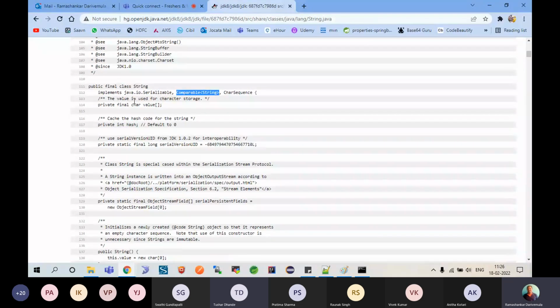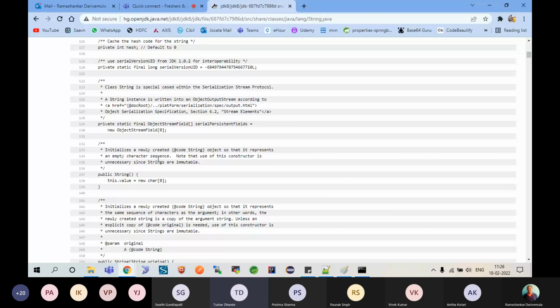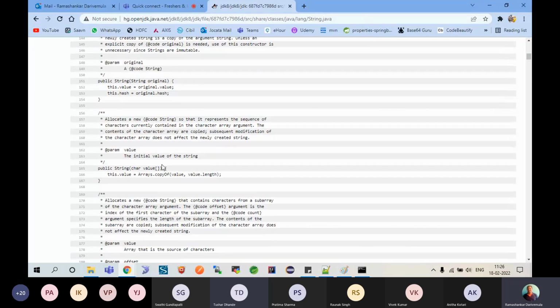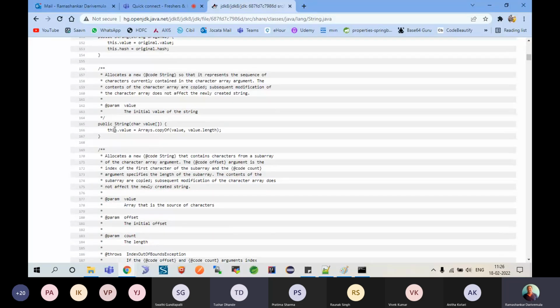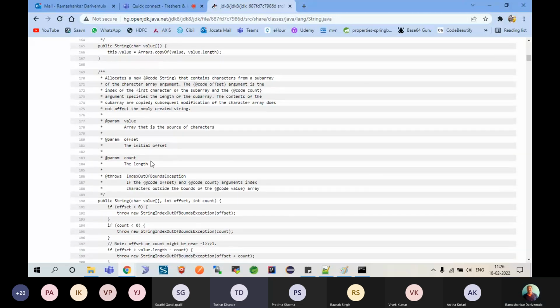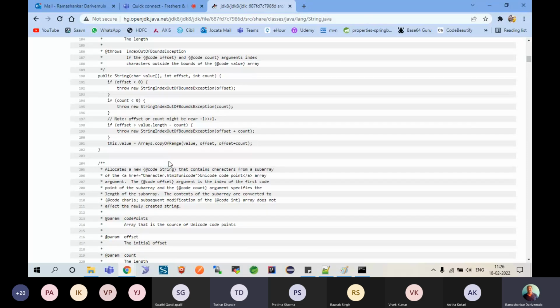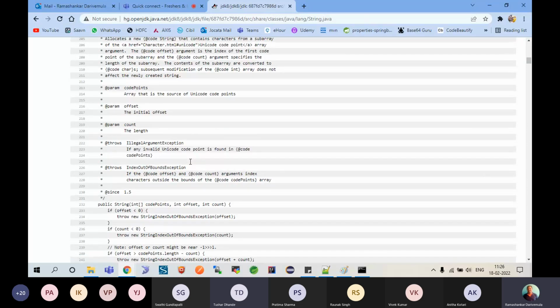This value is used for character storage, private final char value, and then you have hash, and these are all the values which we have. Then we have functionalities below. Slowly, it will tell you public String, char value. This is the constructor, and then they have explained. And there is another way of constructor. What exactly it will do inside, and then they have given comments.